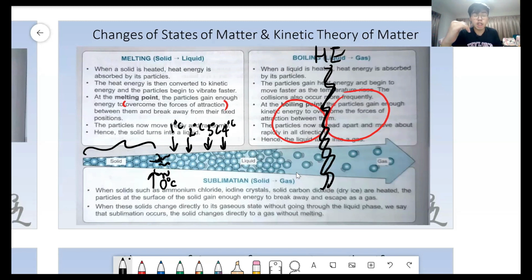When it reached the state's changing point, the boiling point of 100 degrees, what happens? The heat energy, because at 100 degrees, you don't go and turn off the fire, correct or not? At 100 degrees, do you turn off the fire? No, correct or not? At 100 degrees, you keep the fire on, let it continue and boil. So what happens is, you are still providing heat energy. So the heat energy at 100 degrees Celsius, what does the heat energy do?